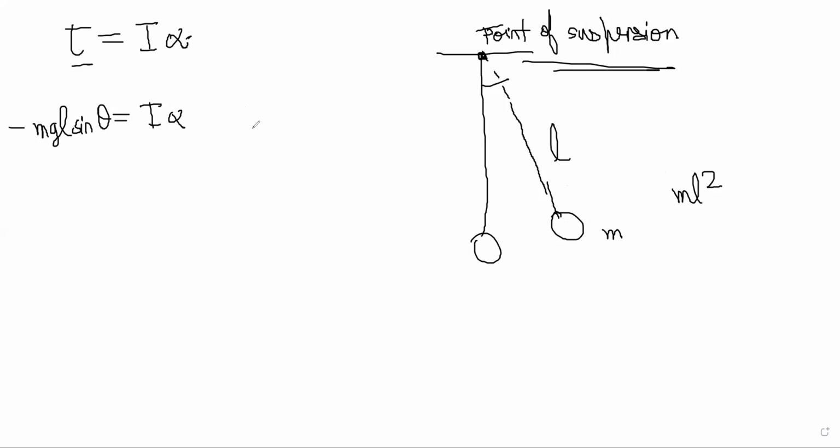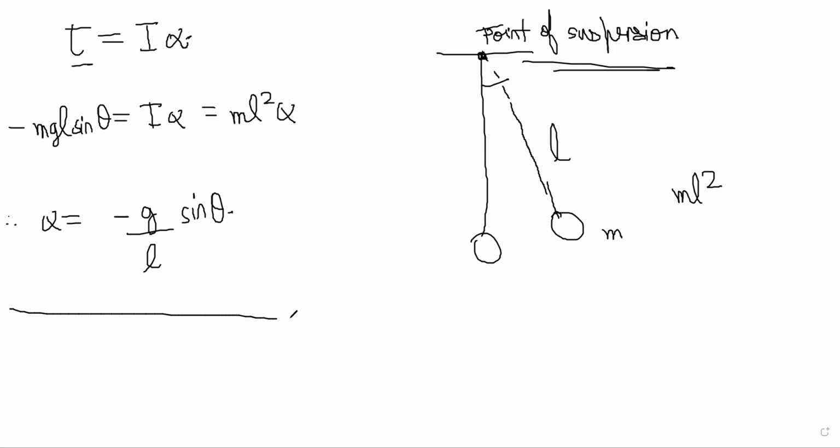So it will be ml square alpha. So now we are getting alpha is equal to minus g by L sin theta, right? Now, here is where in many questions in SHM, the actual equation will not be an SHM equation, but after an approximation, it will be an SHM equation.